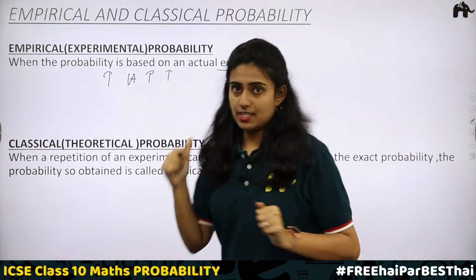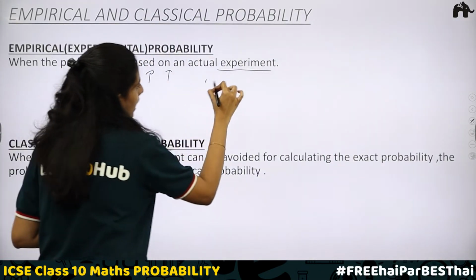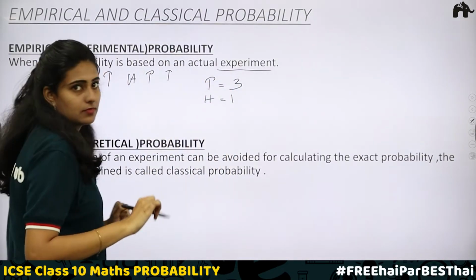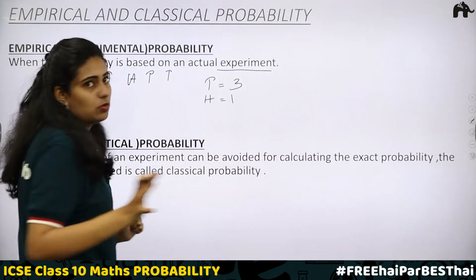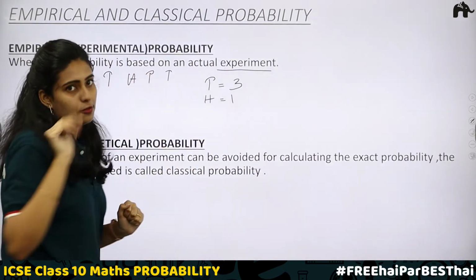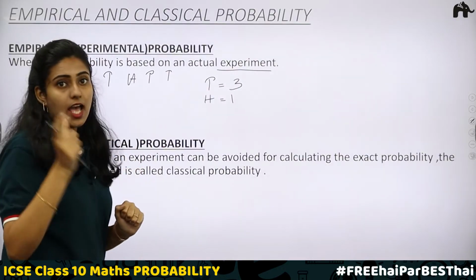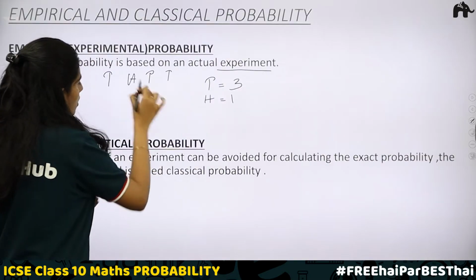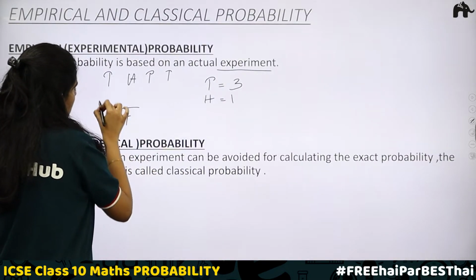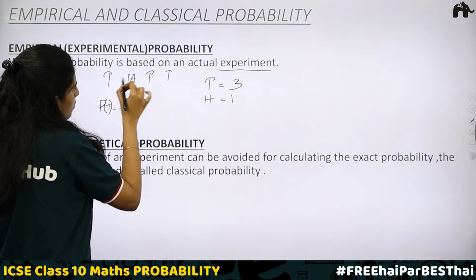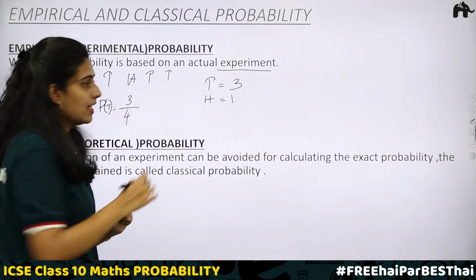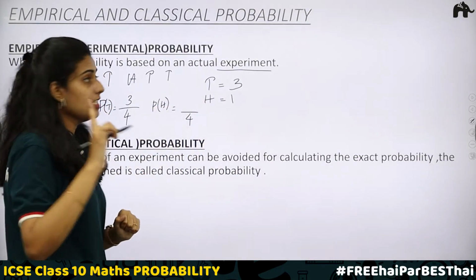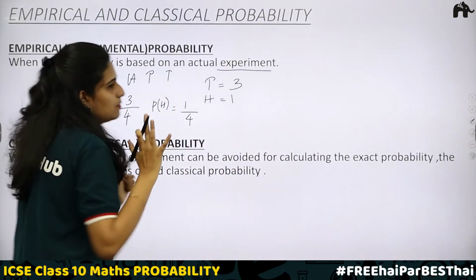Now when you take the estimate, here I got tail 3 times and head 1 time. So what are the possible outcomes here? We have tossed the coin 4 times. The 2 possible outcomes are either head or tail. Out of these 4, tail appeared 3 times, so the probability of tail is 3 by 4. What about the probability of head? The experiment was performed 4 times and head appeared just once. So this is an experimental probability.